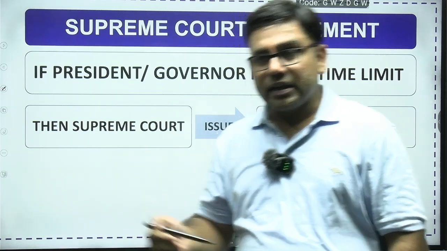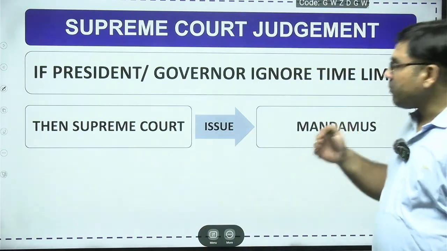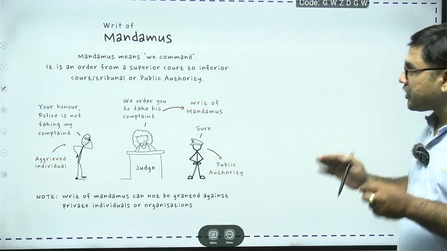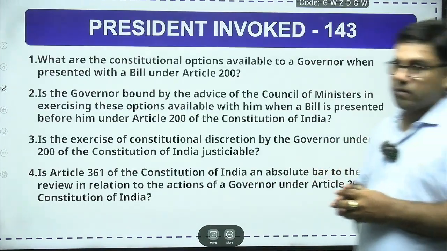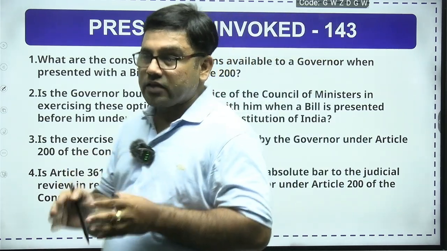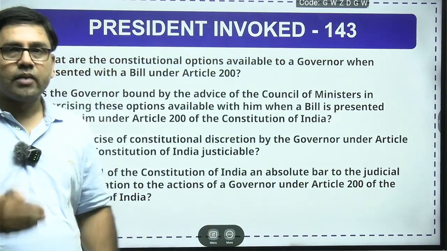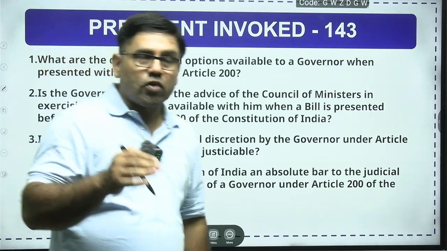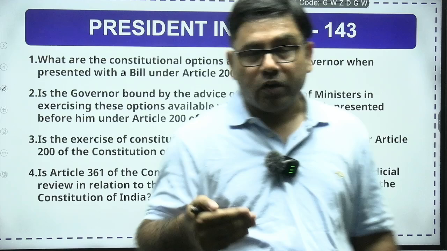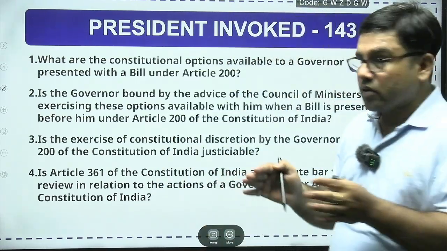So देखिए, when such a kind of judgment came from the Supreme Court, a number of constitutional experts argued that it is a misuse of the authority of the Supreme Court. Then on the advice of the Government of India, on the advice of the central government, the President of India invoked Article 143 and raised 14 such pointed questions for the Supreme Court, asking their opinion on these questions.